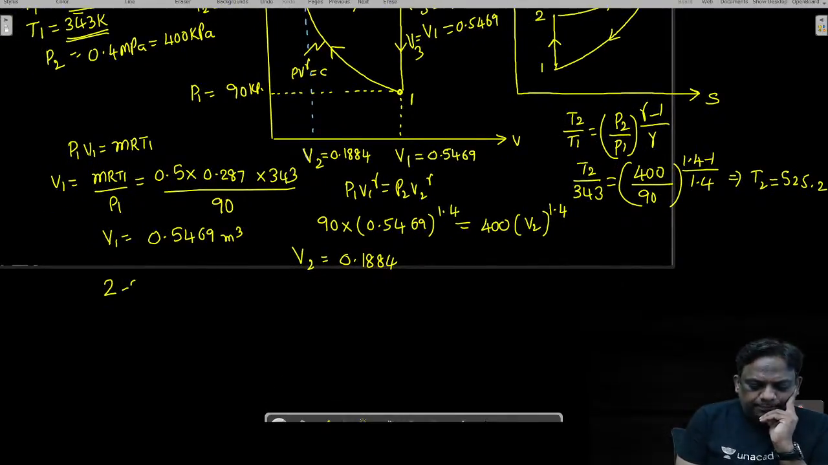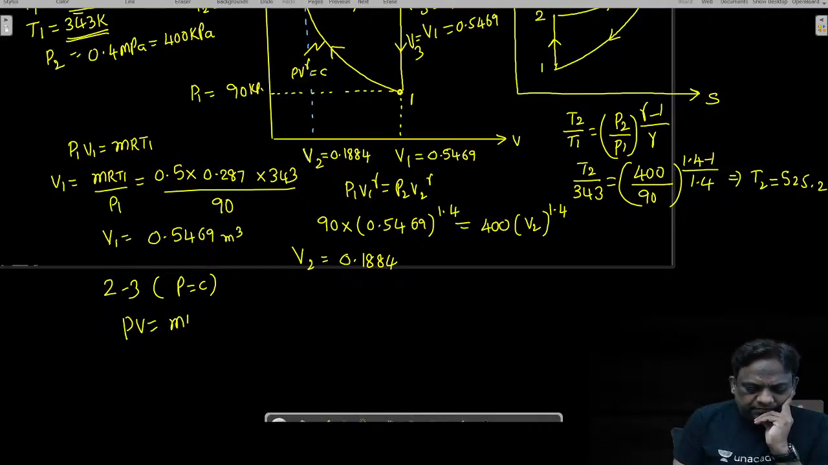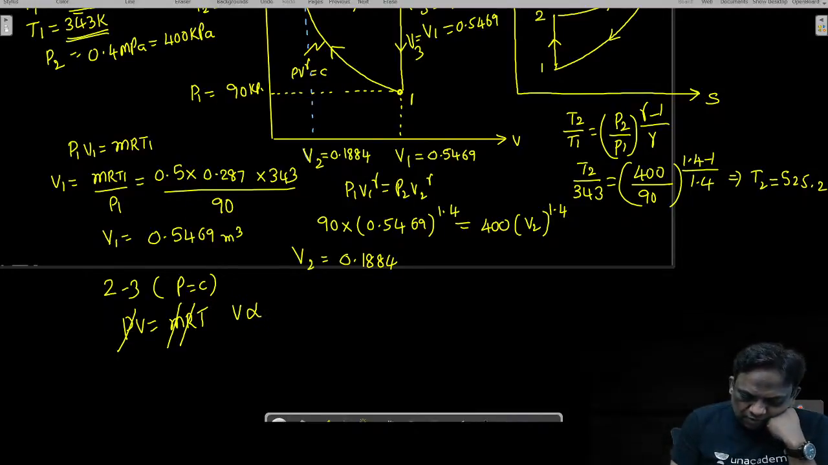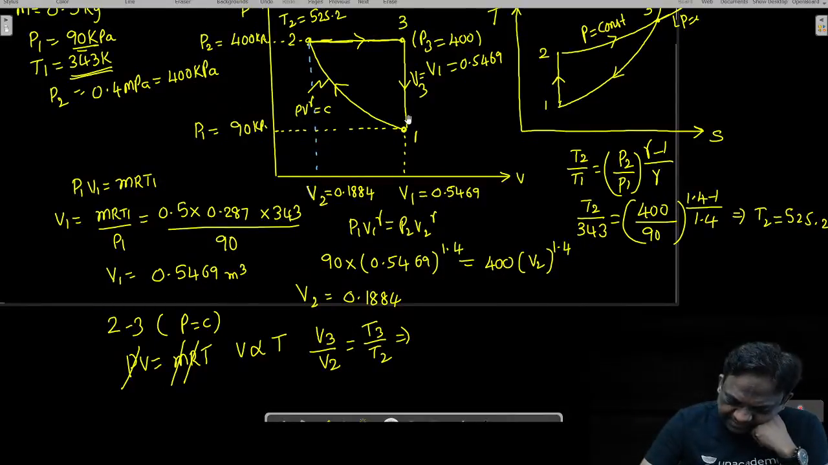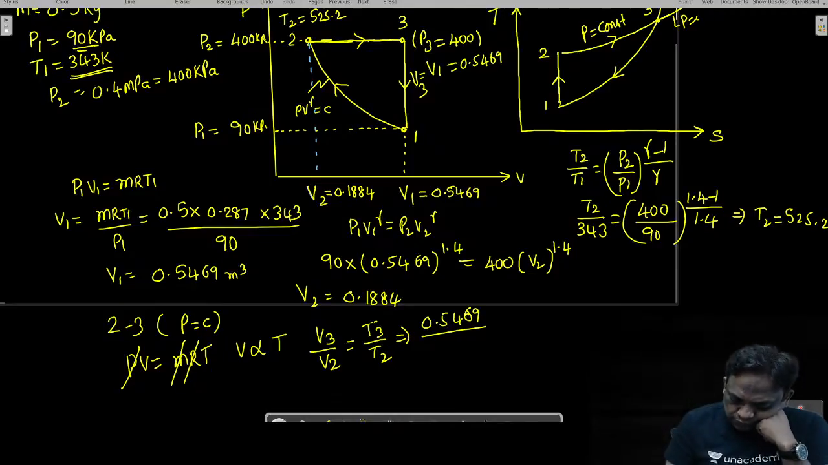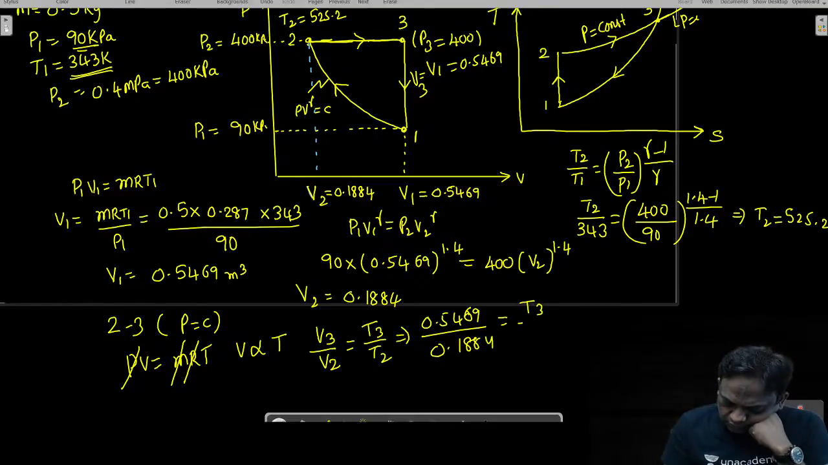What is the 2 to 3 process? It is constant pressure. PV is equal to MRT. M is constant, R is constant, pressure is constant. Volume is directly proportional to temperature. So therefore, V3 by V2 is equal to T3 by T2. Can I write V3 and V1 as same? 0.5469 by V2. What is V2? 0.1884 is equal to T3, which I do not know, by T2.